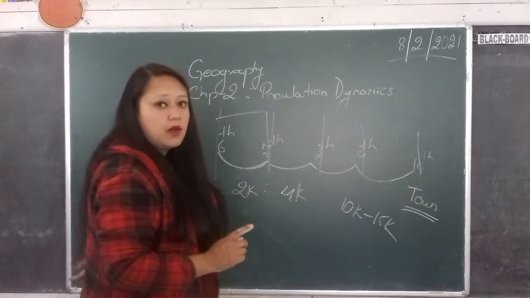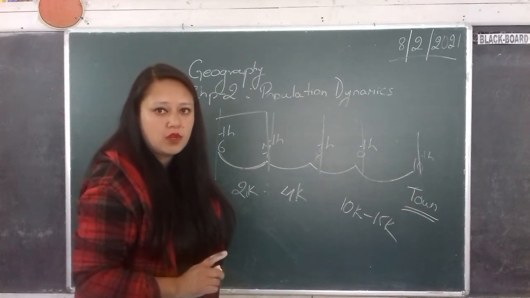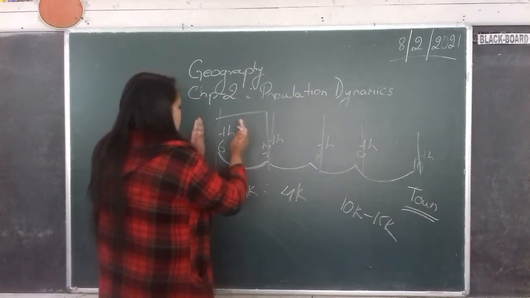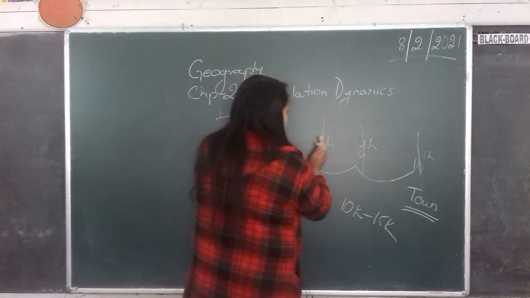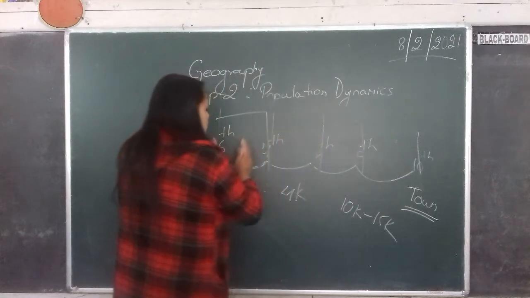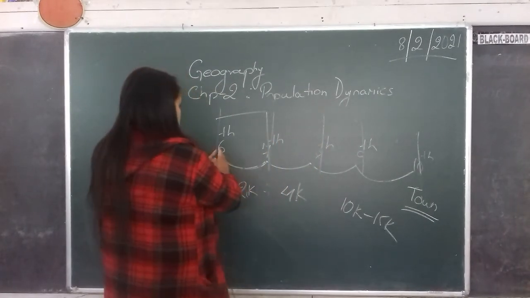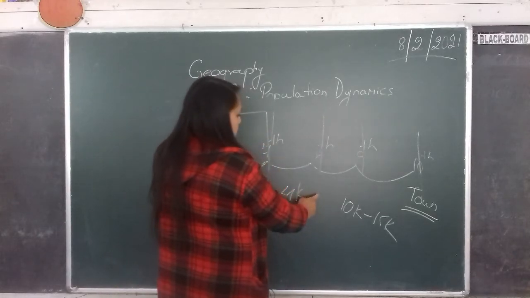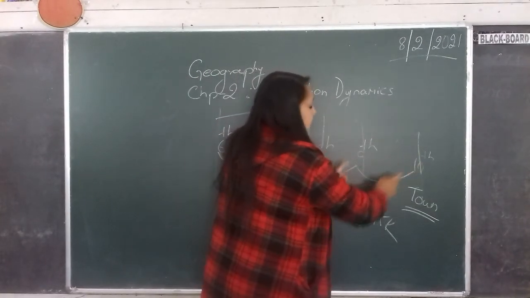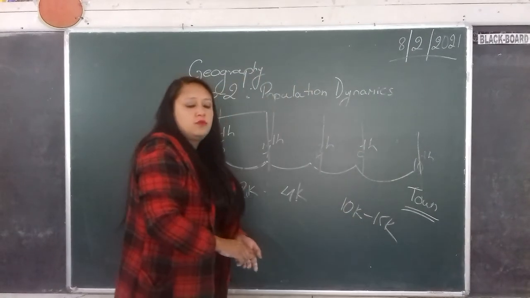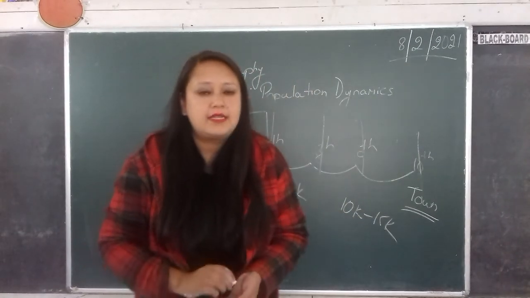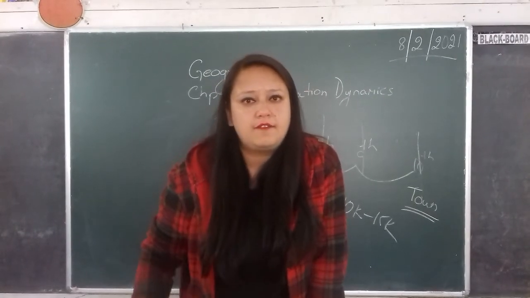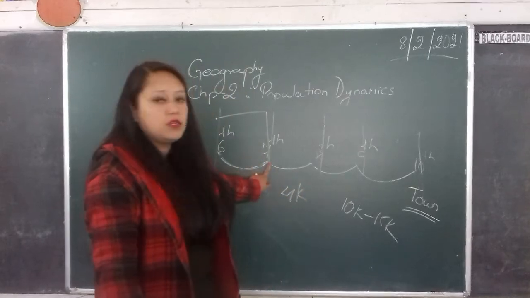So when we talk about the density of population, we are talking about the number of people living per square kilometer. So per kilometer, how many people are living? From 6th mile to 7th mile, how many people? 7 to 8th mile, the number of people, and similarly 8 to 9 and 9 to 10. So what do you mean by density of population? Density of population means the number of people living per square kilometer.